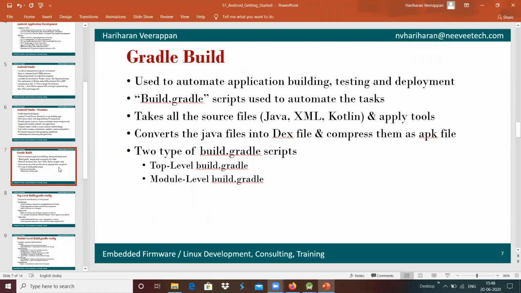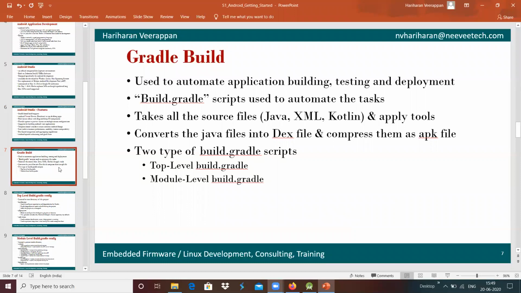And build.gradle is the script which is used to automate the task, and it will take care of all the sources and files, and apply the tools to build. The Java files or Kotlin files will be converted into dex files, and all the files will be compressed in a zip format, and an apk file will be generated.